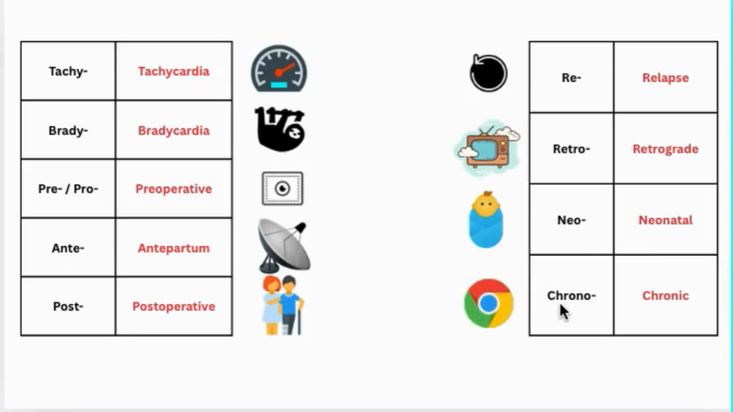We have chrono, which means a long time. For example, remember the Google Chrome logo spinning for a long, long time. So chronic means long time. For example, if someone has a chronic fever, so this is a fever that has been going on for a long time.